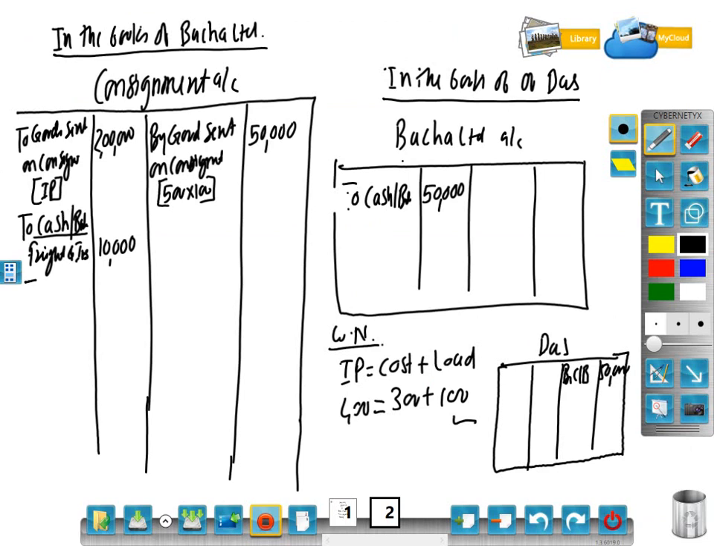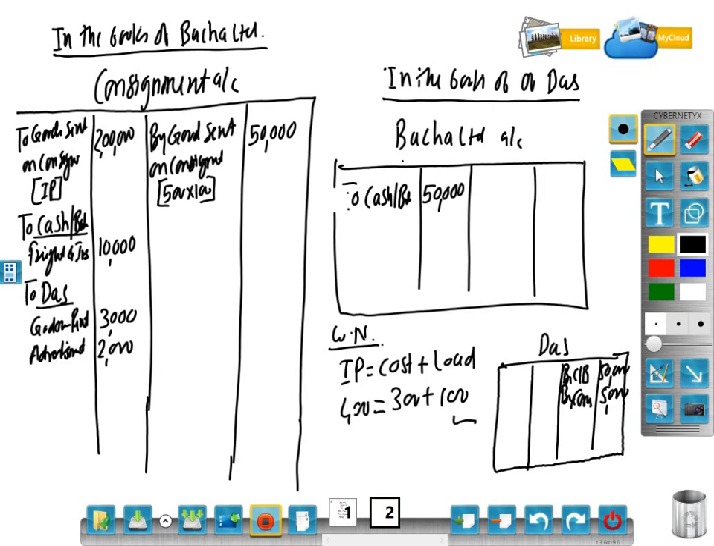Consignment account debit to Das. What are the expenses? Godown rent. How much godown rent? 3000. And advertisement. How much advertisement? 2000. If I open that Das account here, I have to write by consignment, total 5000.